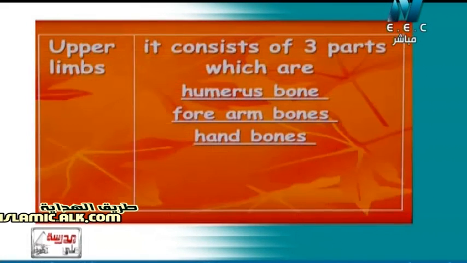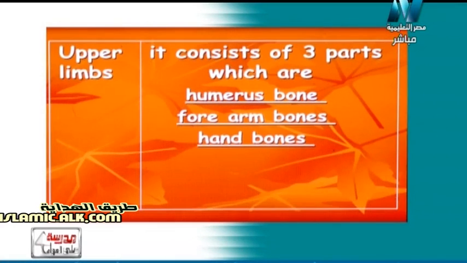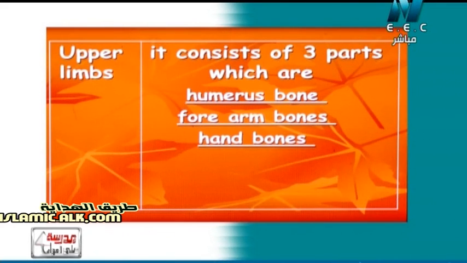So now again the upper limb consists of 3 parts which are humerus bone, forearm bones and at last hand bone. يمكن النهارده الدرس يكون معظمه أسماء غريبة شوية، بس بليز لو اتدربنا عليها أكتر مرة كتبناها أكتر مرة عملنا عليها practice أكيد هتكون سهلة جدا إن شاء الله. So again the upper limb contains 3 parts which are humerus bone, forearm bones and at last hand bones.